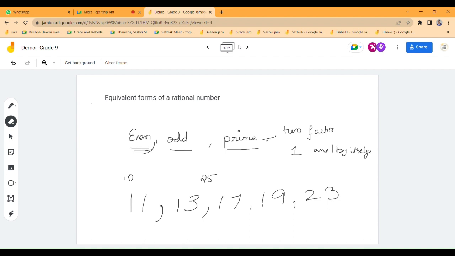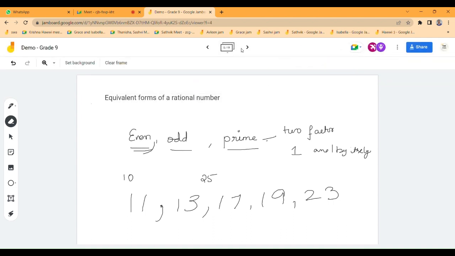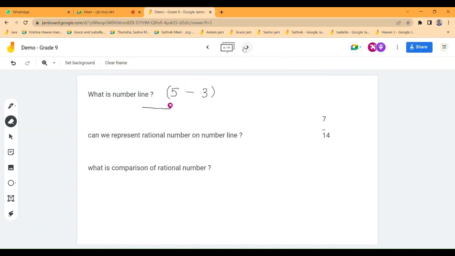Can you draw a number line for this question? 5 minus 3, simple only. Ma'am, the answer, 5 minus 3 is 2, so we are marking near 2.